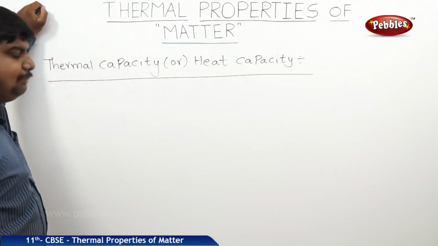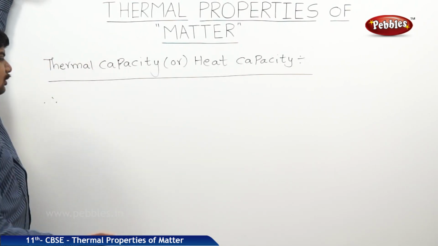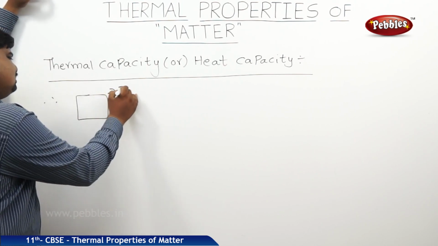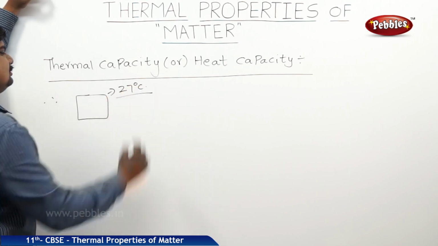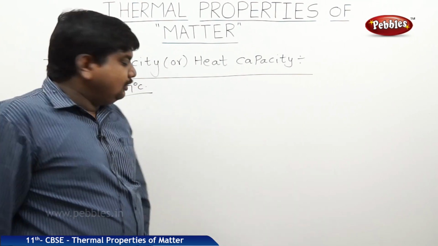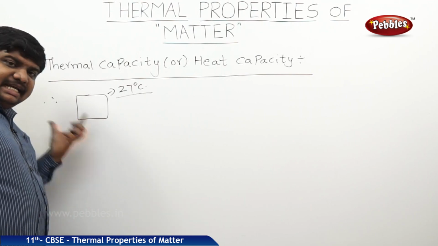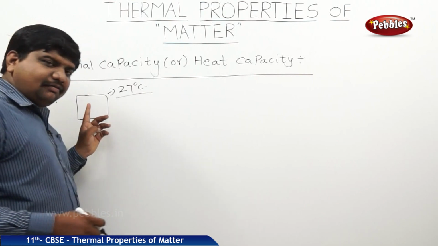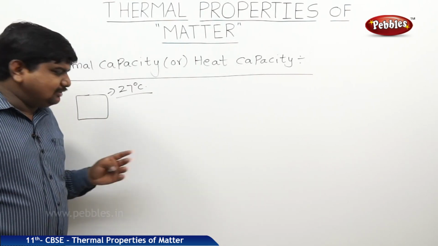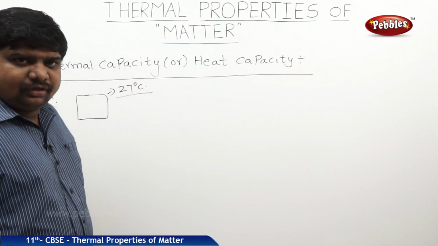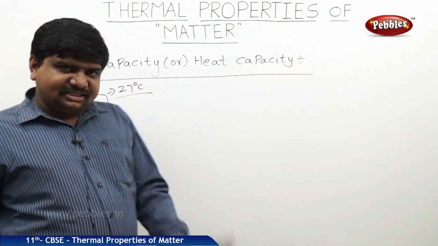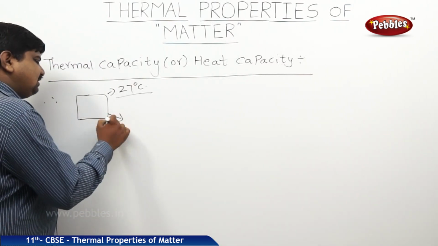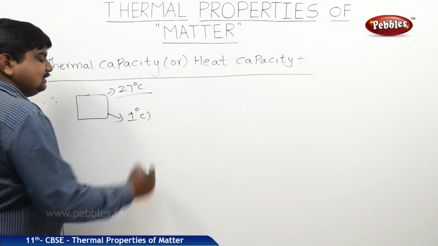What is this thermal capacity? Let us take an object which is at room temperature, some 27 degrees Celsius. This body is independent of the temperature of surroundings, meaning there is no influence of the surroundings' temperature. It was preserved in one room. Now, without changing pressure or the other physical quantities, I should raise the temperature of this body by 1 degree Celsius.